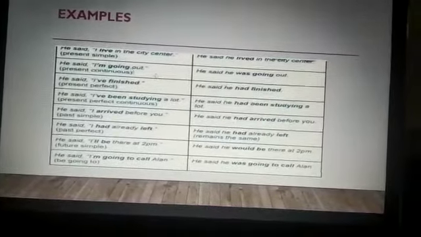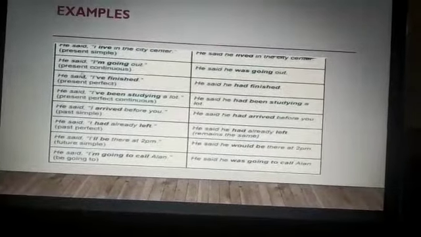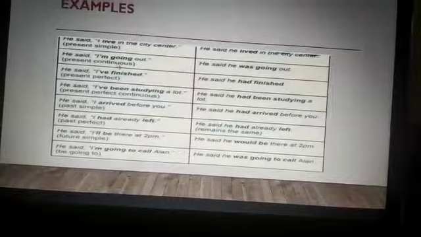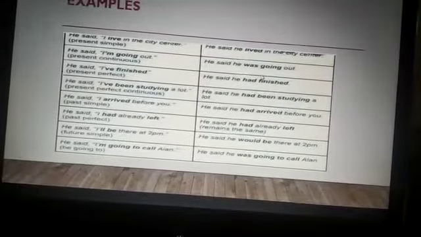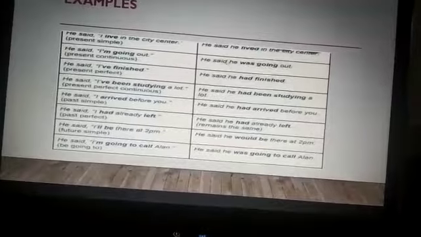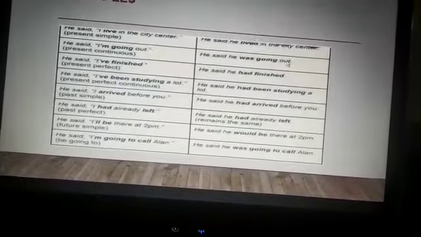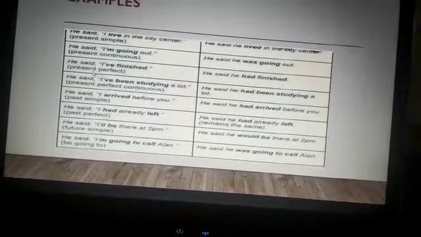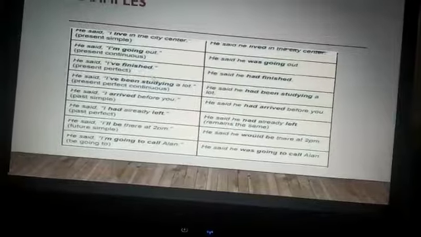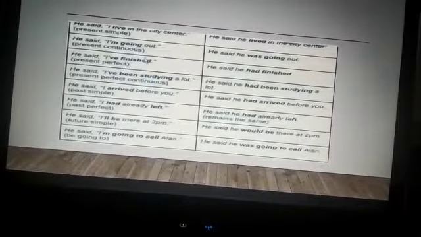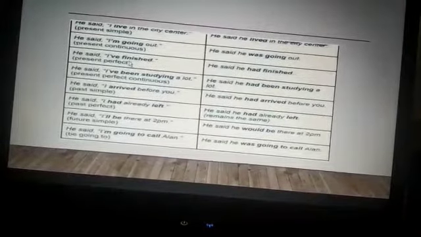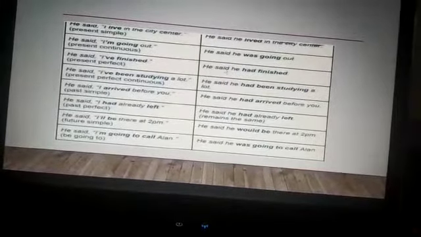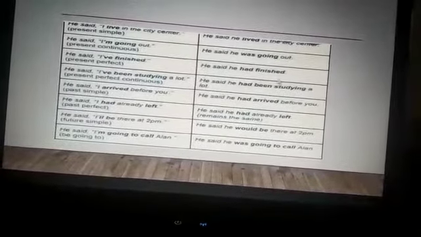He said, "I am going out." Here the sentence is in present continuous tense. So when the sentence is in present continuous, it will change to past continuous in the indirect speech. He said that he was going out. He said, "I have finished." It's in present perfect tense. So when we change the sentence in the direct speech from present perfect, it changes to past perfect in indirect speech. He said that he had finished.